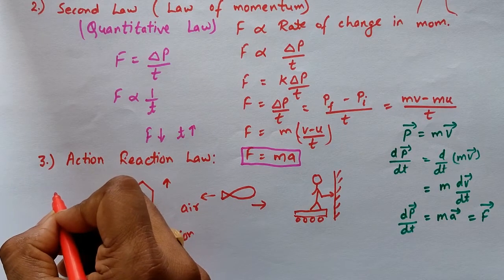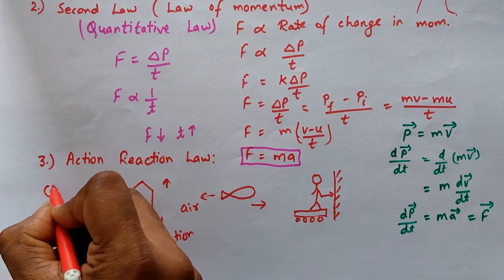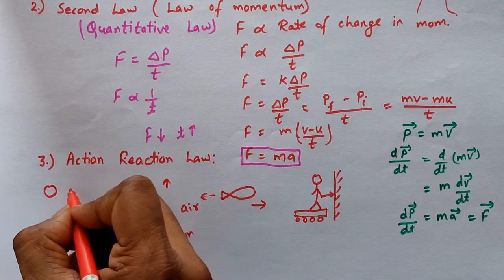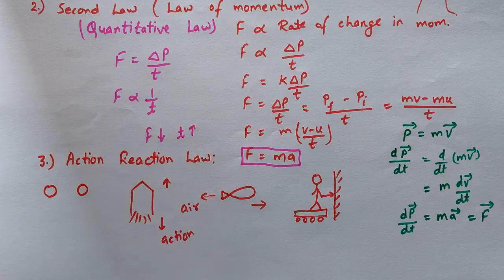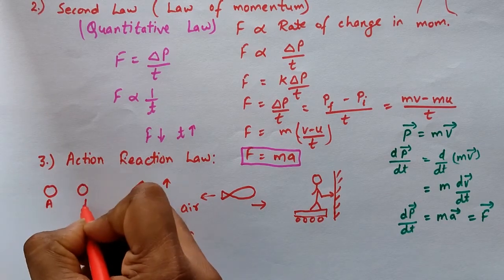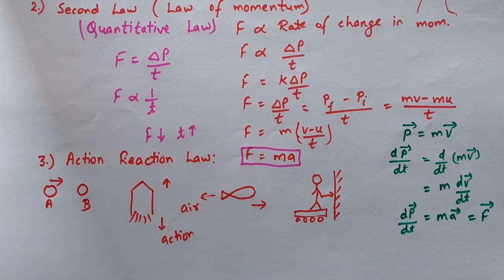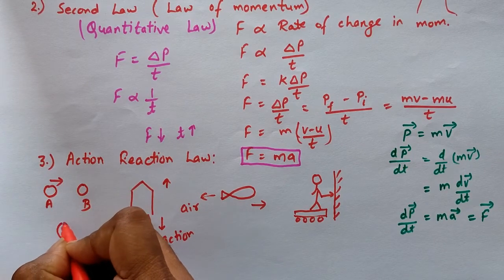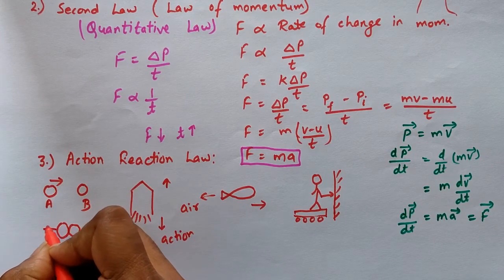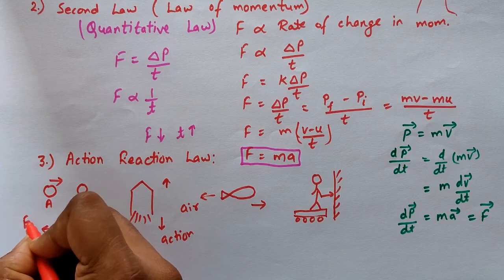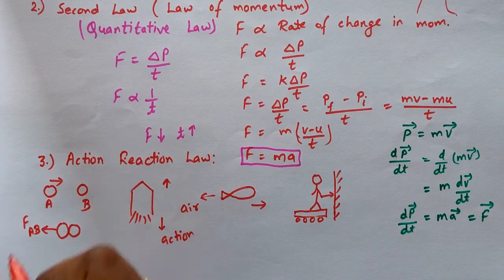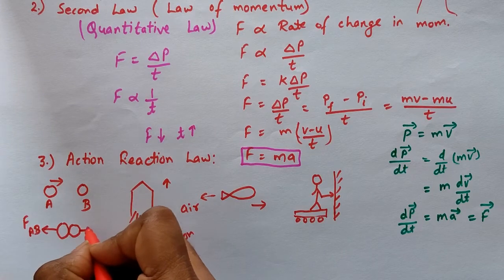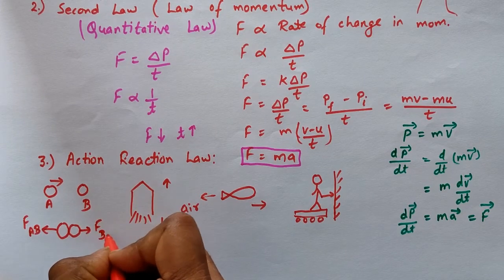We can also see it like this: if there is an object A going in this direction, then when it strikes B, what will happen? The force on A due to B will be in this direction, and the force on B due to A will be in this direction.